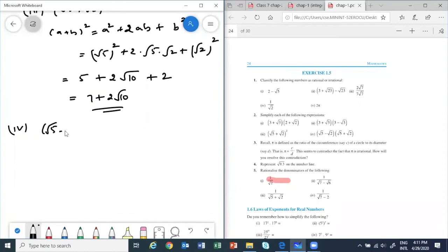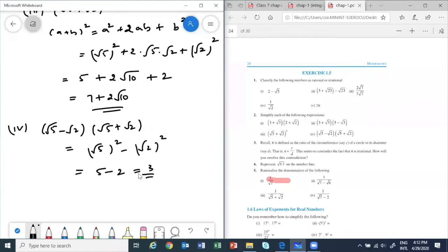Root 5 minus root 2 into root 5 plus root 2. Think. Again, it is a plus b into a minus b form. So root 5 whole square minus root 2 whole square. So 5 minus 2, the answer is 3. Good. I can see all of you are giving me the right answer.